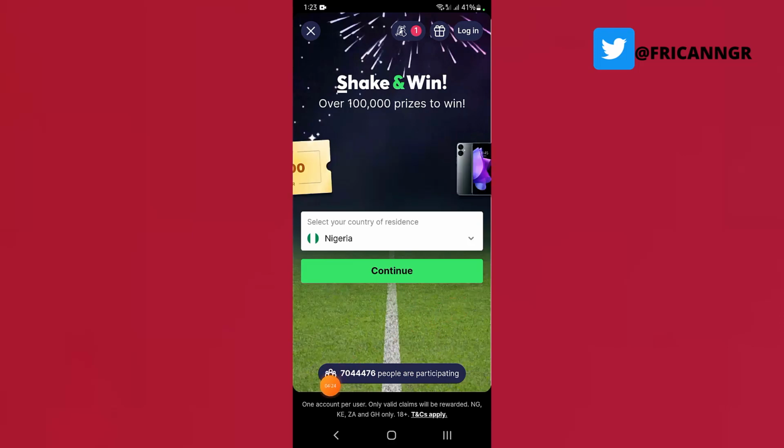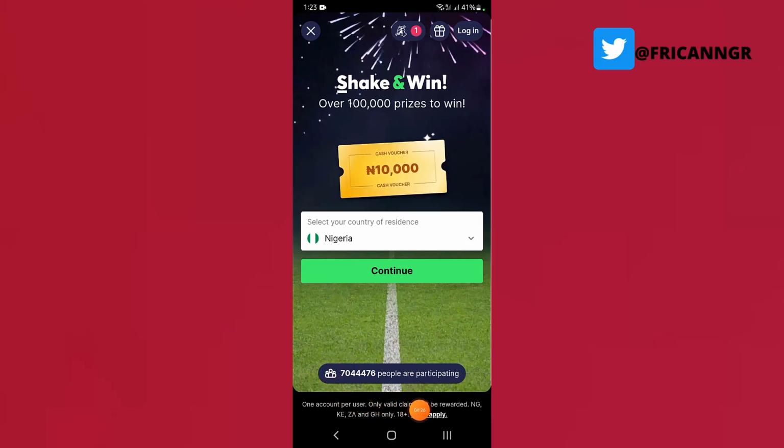You can see it's one account per user. Only valid claims will be rewarded, to Nigeria, Kenya, Zambia, and Ghana only. It's 18+, and terms and conditions apply. Now I'm going to click on continue.